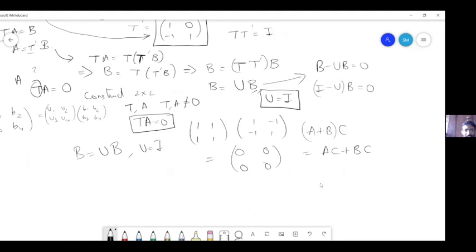Take B equal to 1, minus 1, minus 1, 1. Okay, and take U equal to 0, minus 1. Okay. Now check what is UB. Actually, I got this from Shravan's example only. So did you check what is UB? Yeah. What is it?